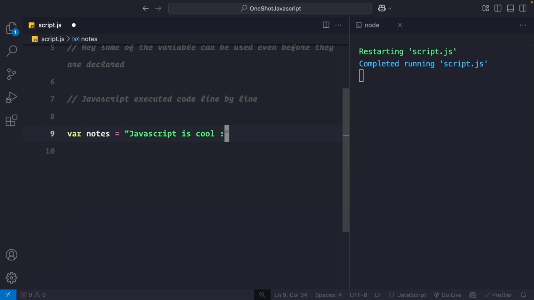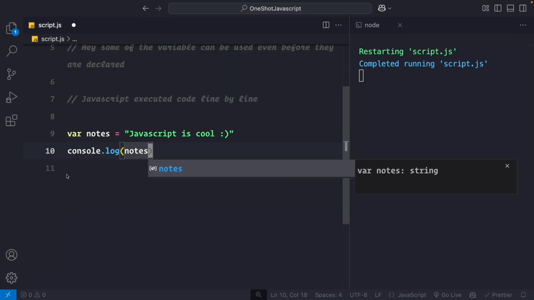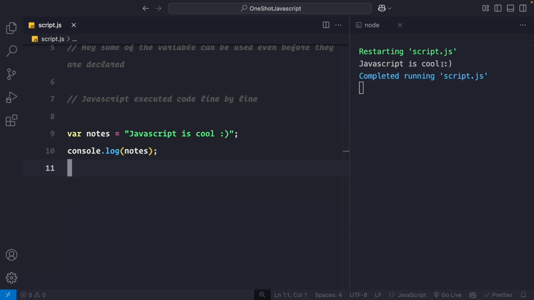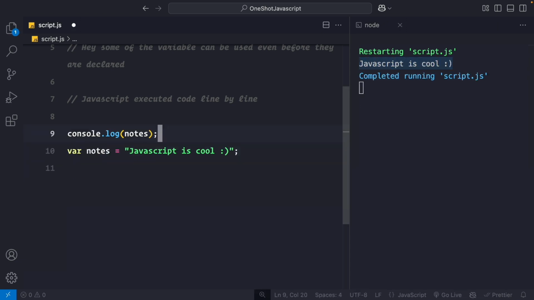Now pay attention. If I try to console this notes variable on line 10, if I save this, I get JavaScript is cool. If I try to print this notes variable on line 9, see, on line 10 I have declared a variable called notes, but I am trying to access that notes variable even before it is declared.